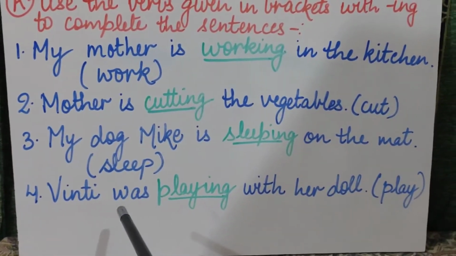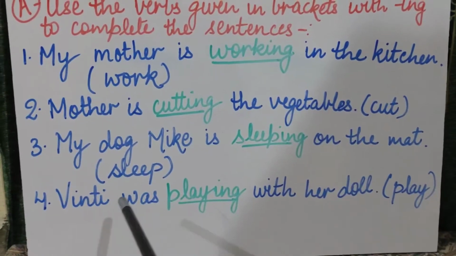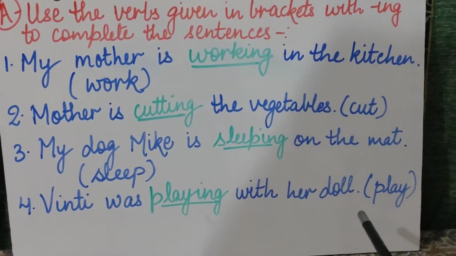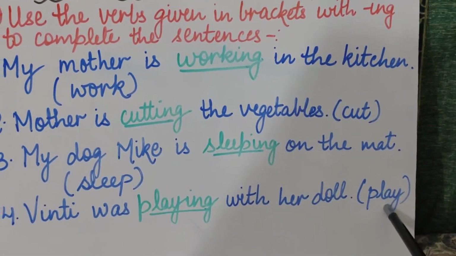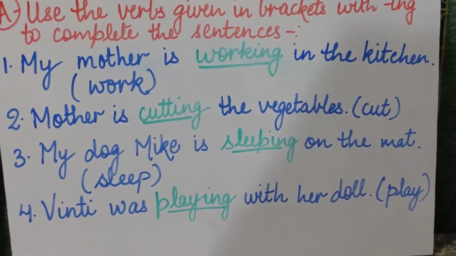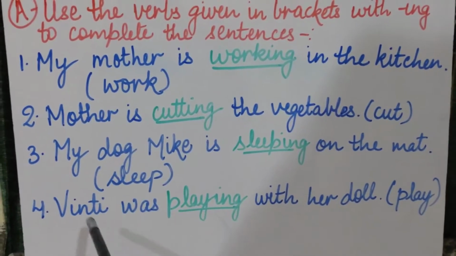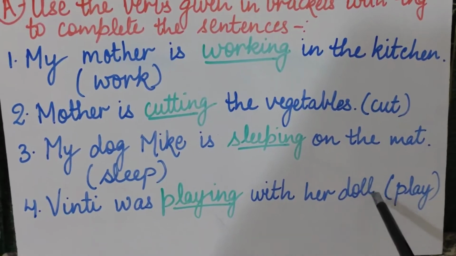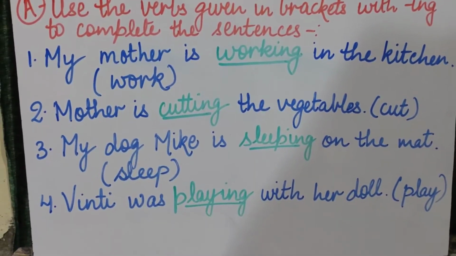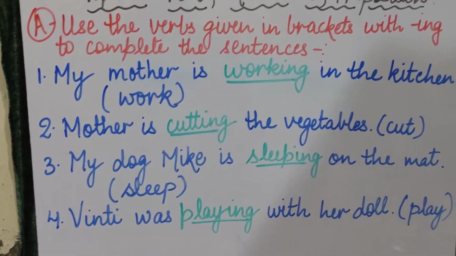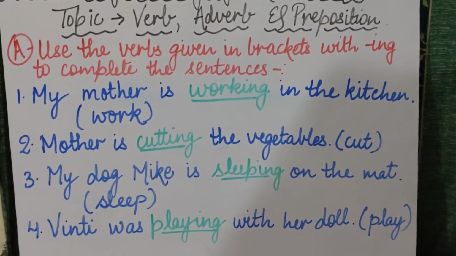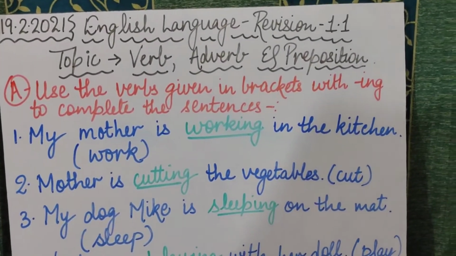Coming to the last sentence, fourth sentence, Vinti was dash with her doll, and the verb word which is given in the bracket is play. So play will become playing in the sentence. Vinti was playing with her doll, playing. So children, I hope this exercise is very clear to you all. There is no confusion in the topic of verbs.